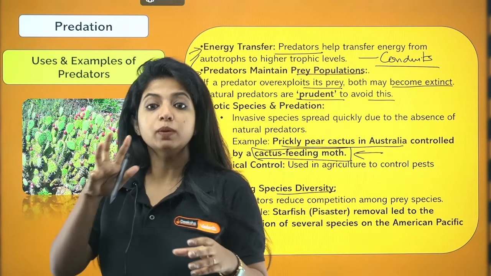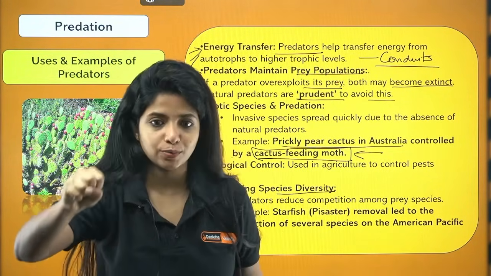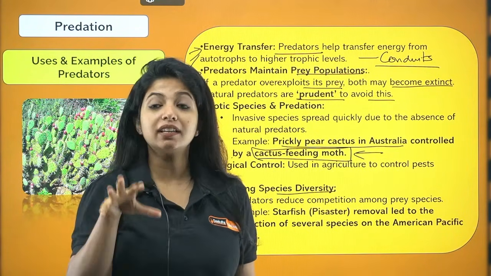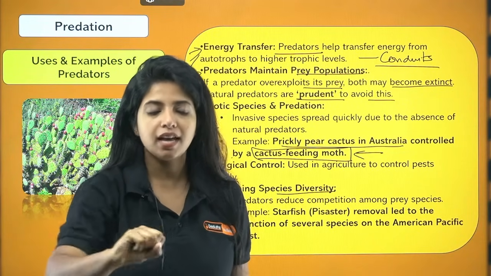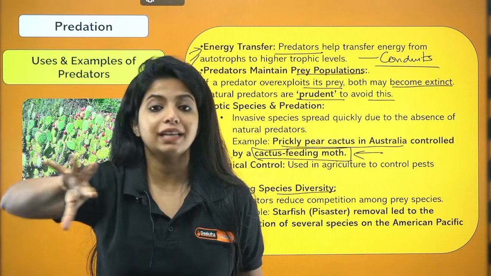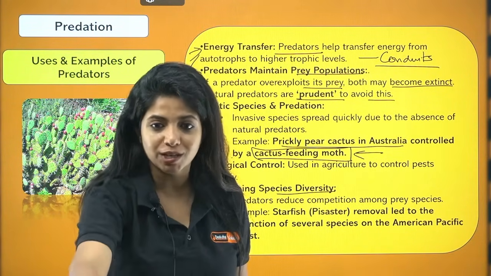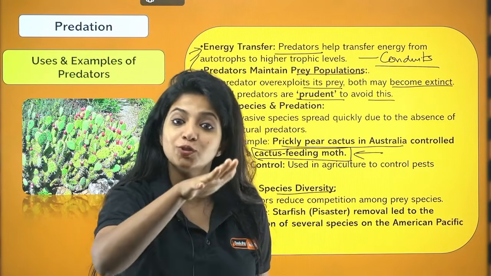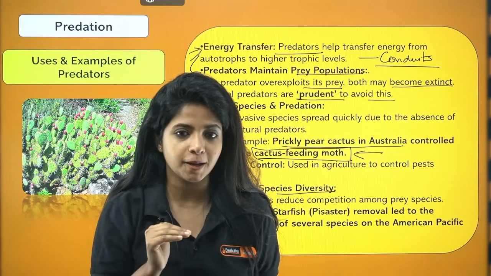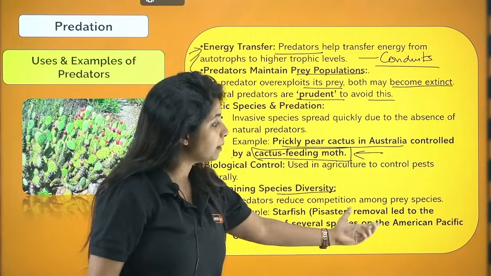So what if a predator is introduced over here? The predator goes and targets the weak organism. You need to understand it does not target a healthy organism. It targets a weak organism because it can be easily caught, right? First of all, it is removing unhealthy genes by targeting the weak organism. Second, whenever you make the prey population smaller, the competition among themselves also becomes less, which is why it can help in maintaining species diversity. Have you ever thought that predators can be this useful? So predators reduce the competition among what?